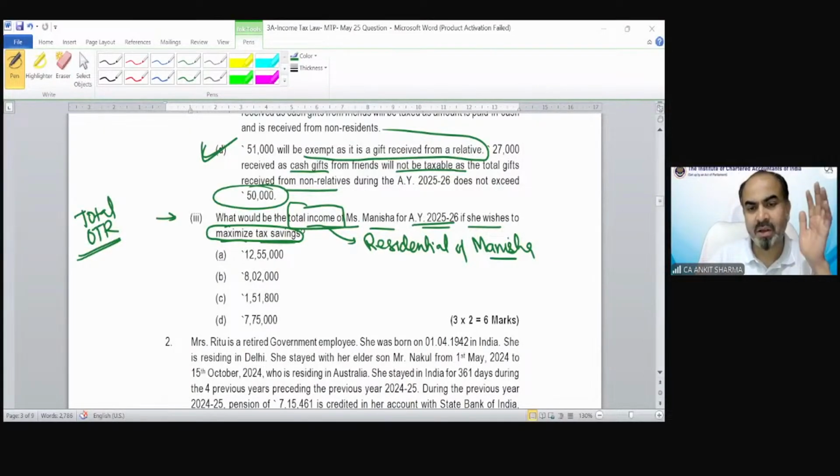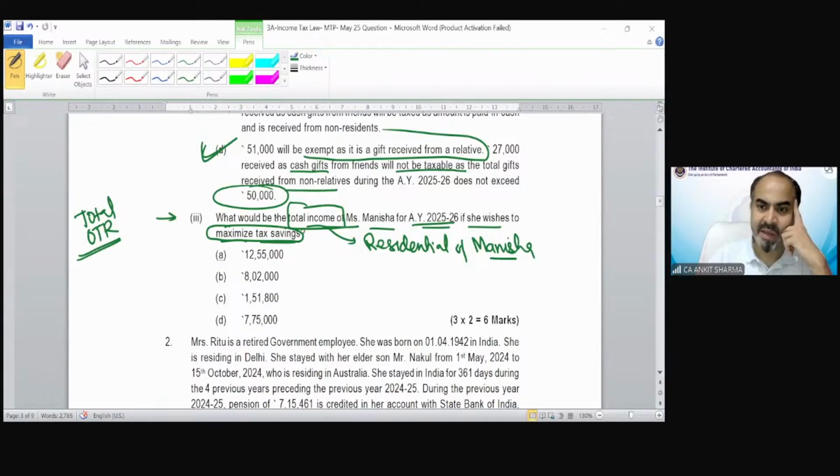I am asking the total income. What would be the correct answer of point number 3, student? Nidhi is saying B. Okay. Shagufta, tell me the total income. Of course, out of these A, B, C and D, one option would be correct. What would be the correct answer?